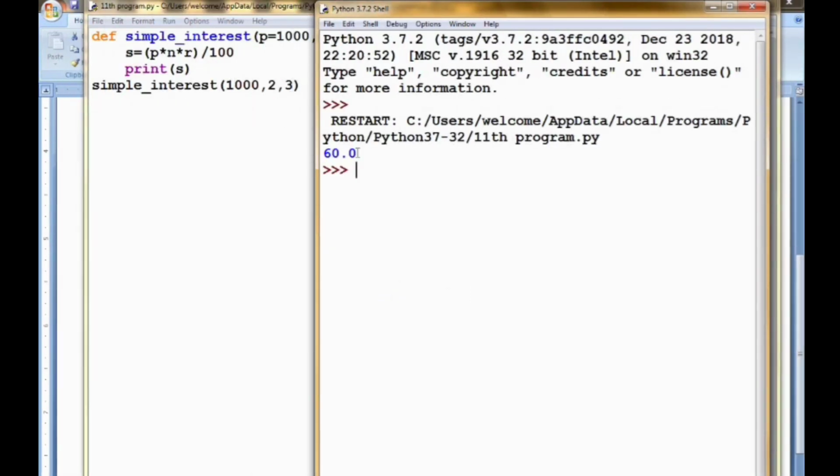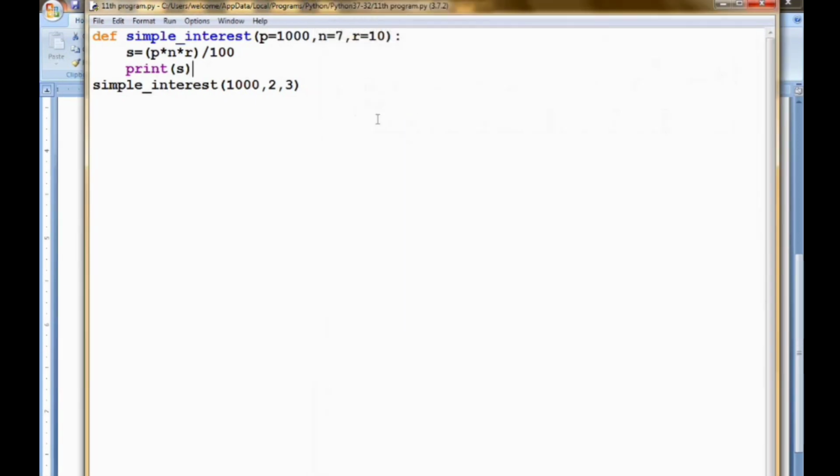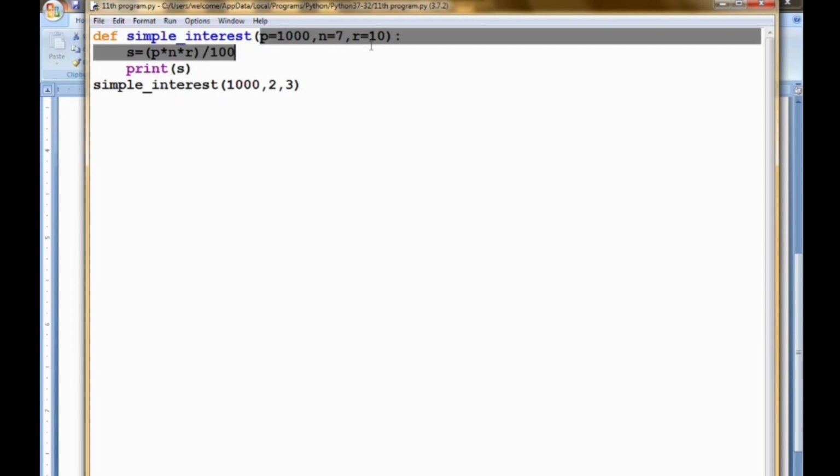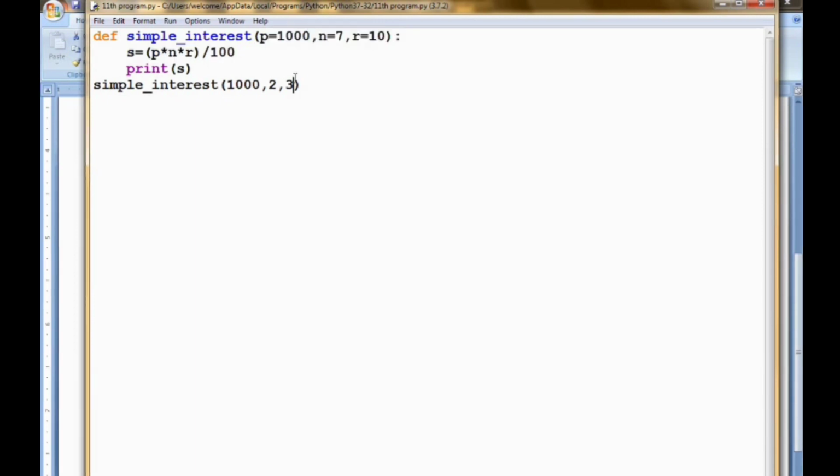But if you haven't specified this, the output will be 700. So that is the difference between giving a default argument and giving the original argument. The priority of Python is, whenever we call with an argument, the argument will be passed into the specified variable. But when we forget to pass an argument, then the default argument will be used.